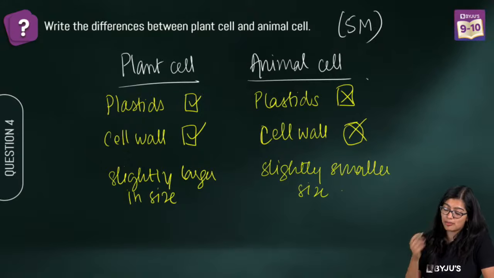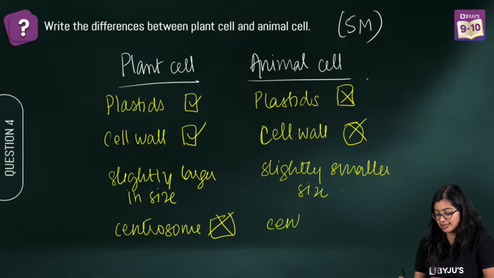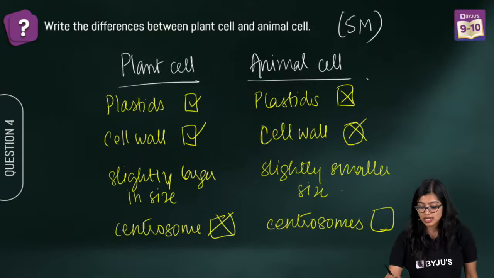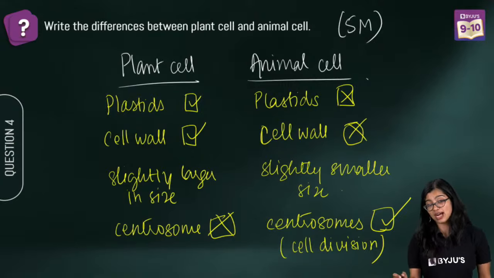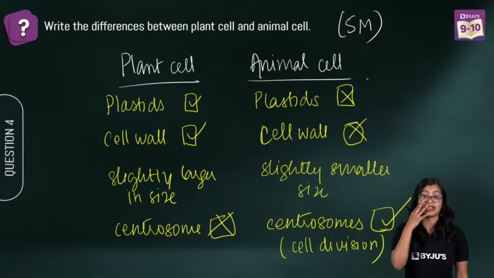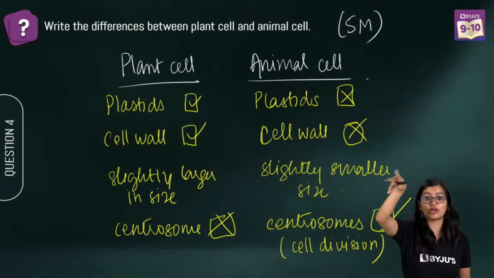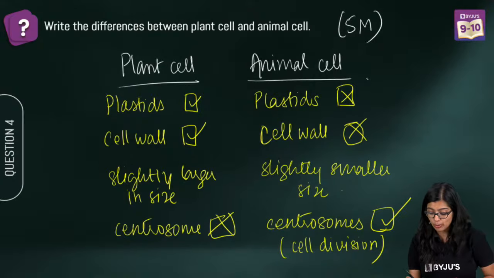Now this of course is not part of your NCERT, but centrosome is a type of cell organelle which is absent in plant cells and present in animal cells. Centrosomes are those cell organelles which are involved in cell division. Plant cells, without centrosomes, are able to regulate their cell division. One more important thing.